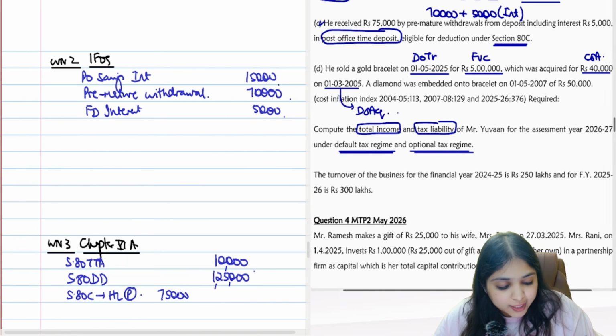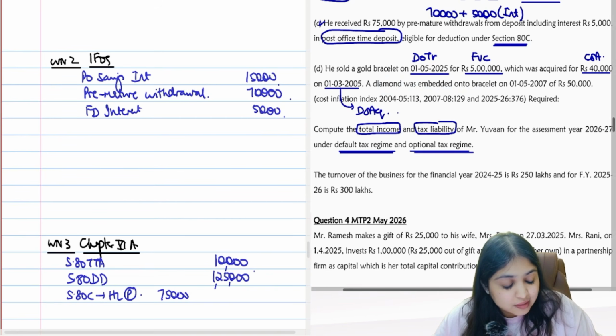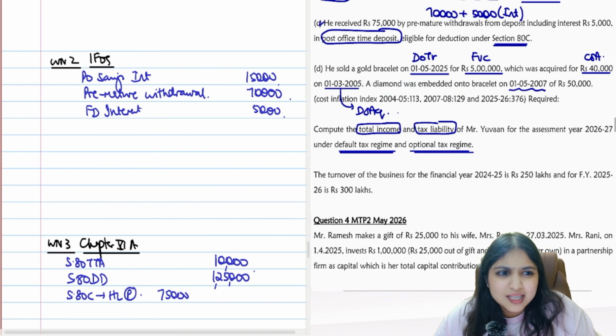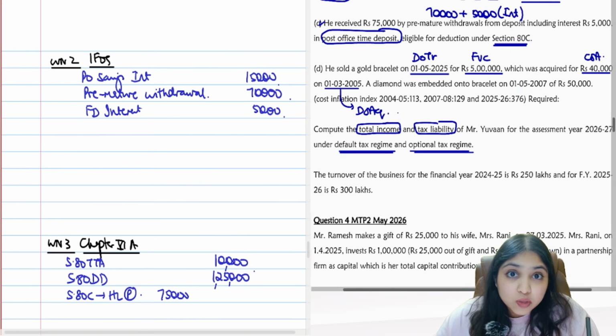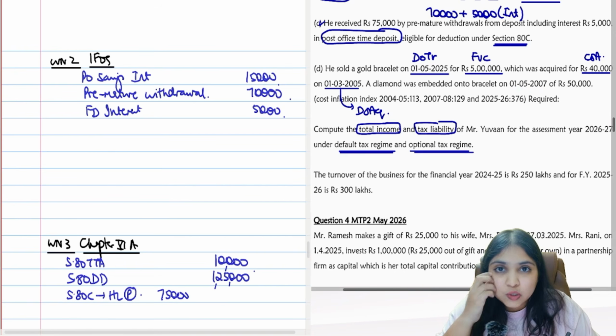This becomes your date of acquisition. A diamond was embedded onto the bracelet on 1st May 2007. What is this? This will become the cost of improvement, guys. Cost of improvement is any expense that you incur which enhances the value of the asset.